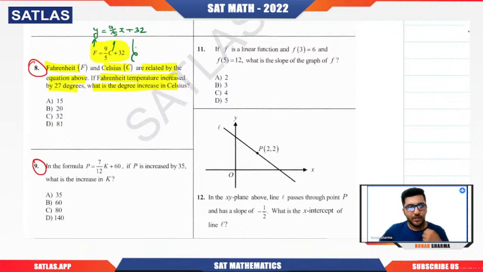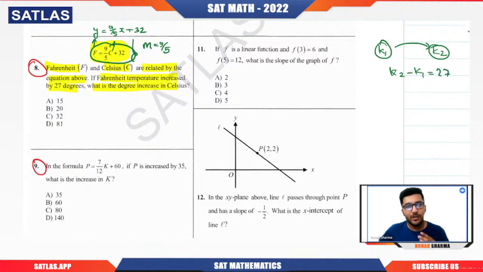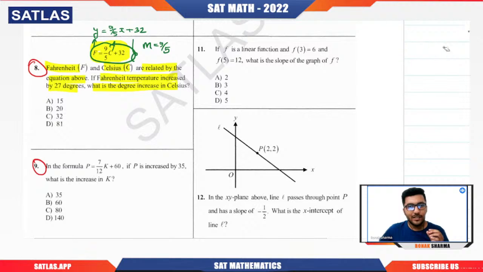So here I can say that this is a linear relationship. So slope is 9 by 5, sir, right? So if Fahrenheit temperature is increased by 27 degrees, whatever value it had originally at the initial point, it has been increased from some, let's say, K1 to K2 value. But K2 minus K1 is what? 27. Why? Because they're saying by how much amount it has been increased. So basically, the delta F they have given us,